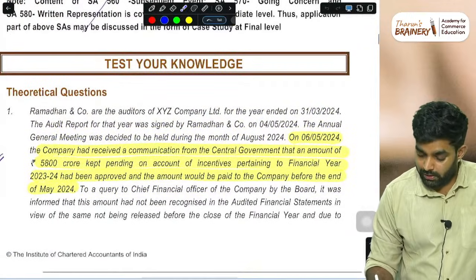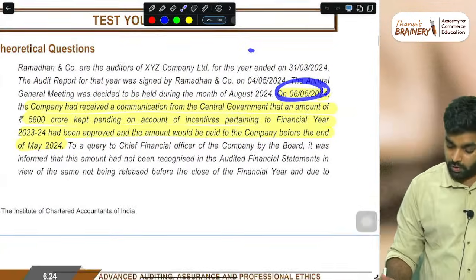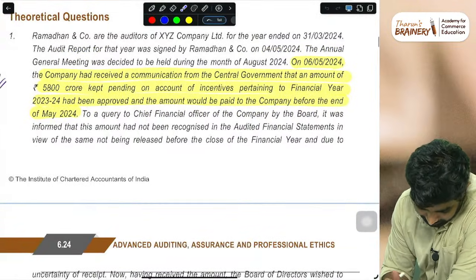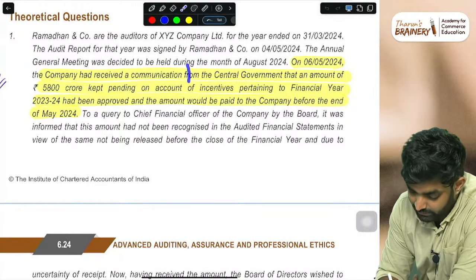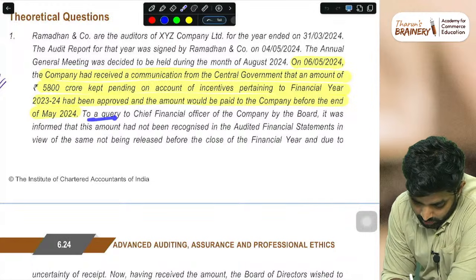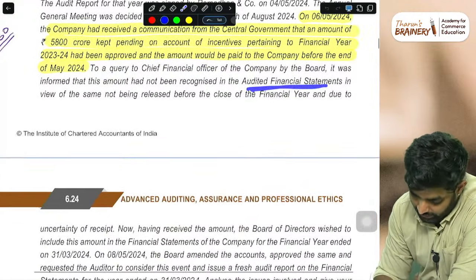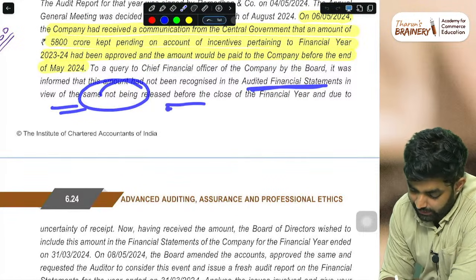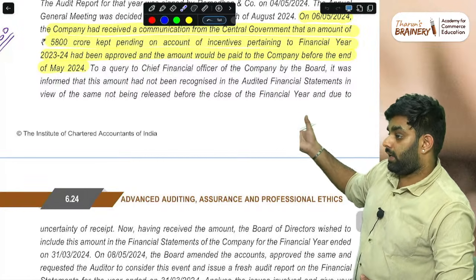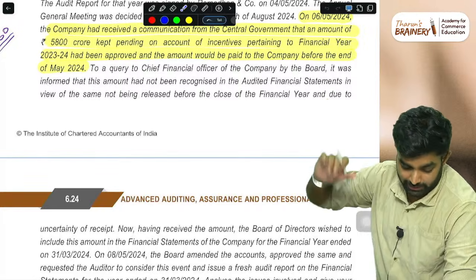But the audit report is already signed on 4th May, so no problem. We are hearing this after the date of the audit report. This is a fact which we are hearing after the date of the audit report. To a query to the CFO, the financial statements are not adjusted, in view of the same not being released before the end of the financial year. They are saying the money was not given before the end of the financial year, so we are not going to adjust. But this money pertains to that financial year.